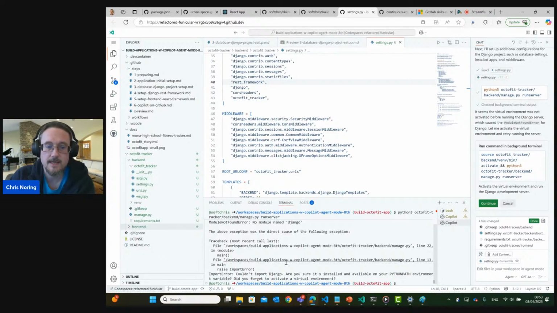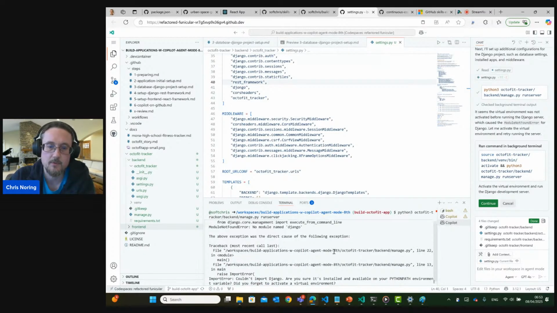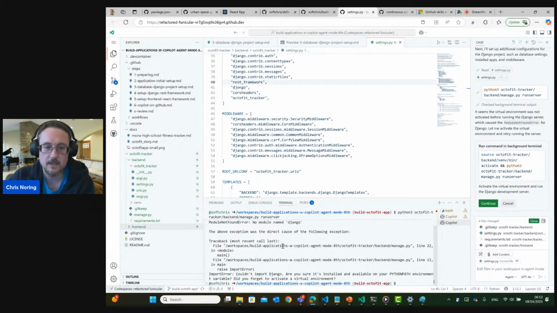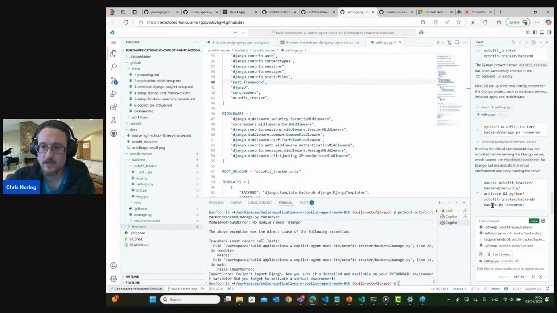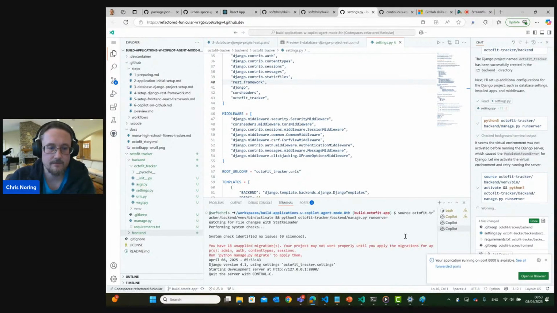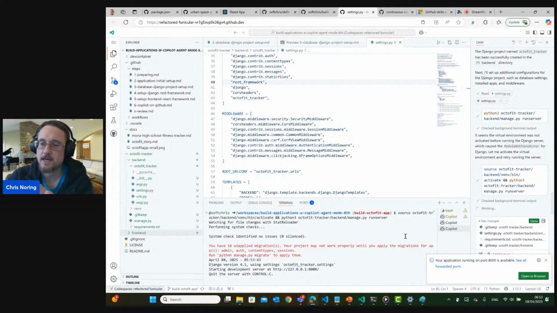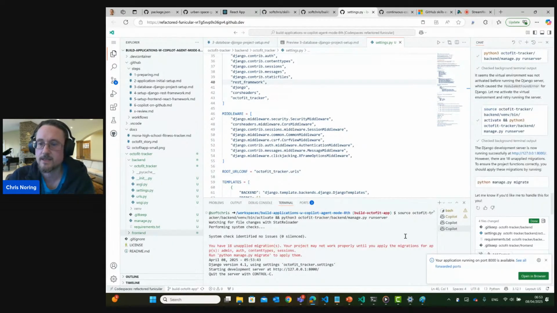Okay, what happened here? Right, so if you saw what happened here, you saw that we stepped out of the virtual environment by mistake, and this is part of the self-healing properties of the agent. It actually recognized what happened, because every time it says no module named Django, that means because we were kicked out of the virtual environment and we installed Django in the virtual environment, it obviously didn't know what Django was. But the agent here got our back. It recognized that something went wrong, so now it's saying, run the source command again, step into the virtual environment, and then run the command. Thank you, agent. So yeah, it falls off a little bit sometimes, but as you can see, it has this self-healing property, which is a fantastic feature, because as we all know with demos, they never go perfectly.